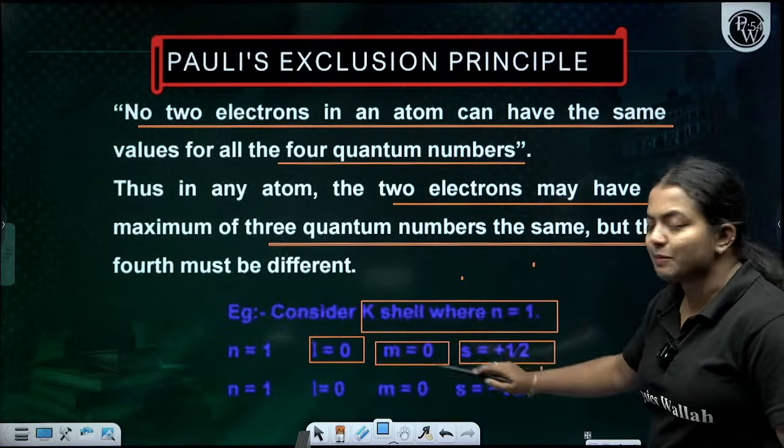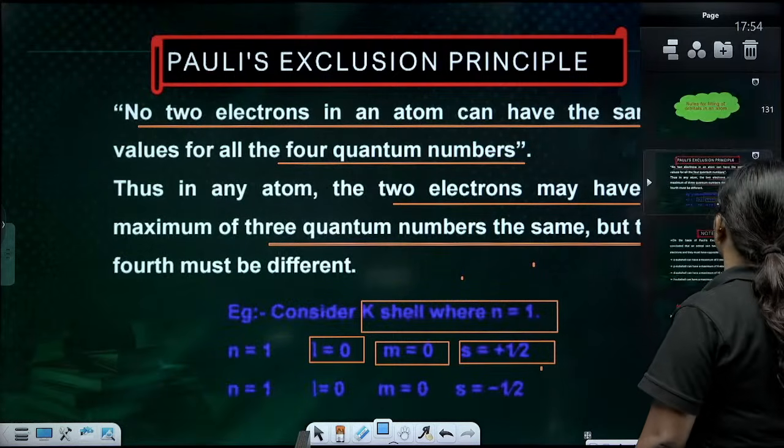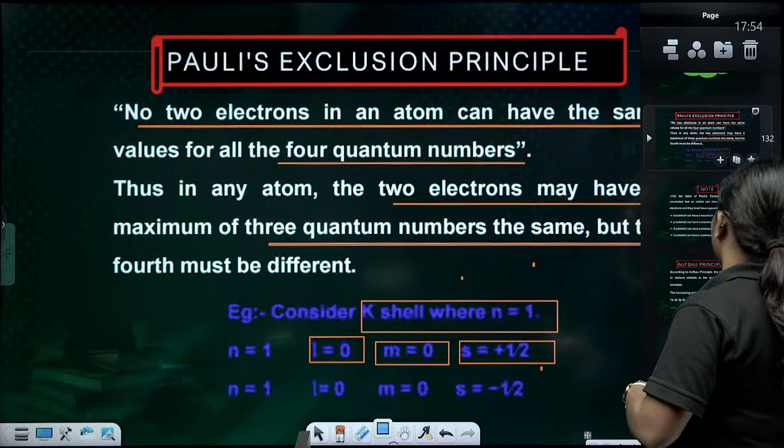So at most 3 quantum numbers can be the same. The last one has to be different. That is what comes under the category of the Pauli exclusion principle.